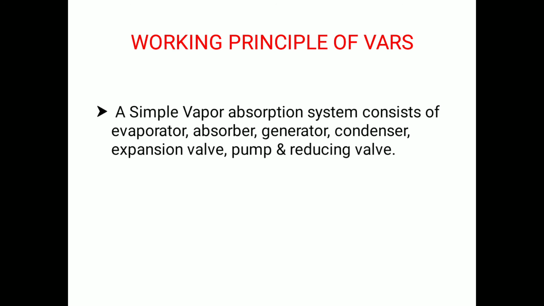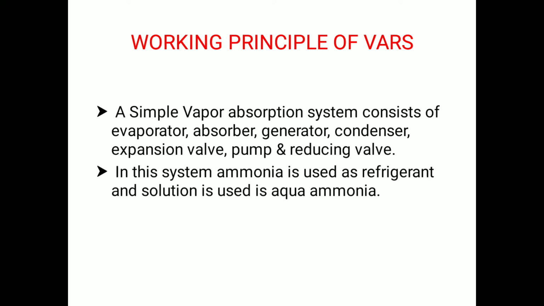As we discussed earlier, this is the working principle of vapor absorption refrigeration system. A simple vapor absorption system consists of evaporator, absorber, generator, condenser, expansion valve, pump and reducing valve. In this system, ammonia is used as refrigerant and the solution used is aqua ammonia.